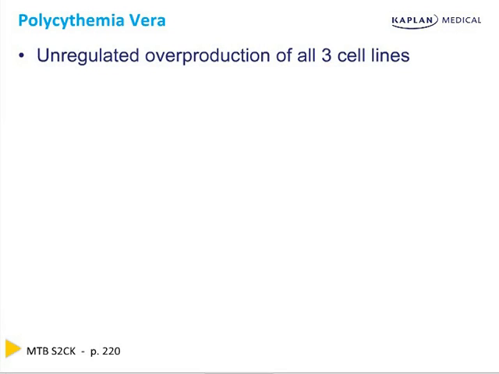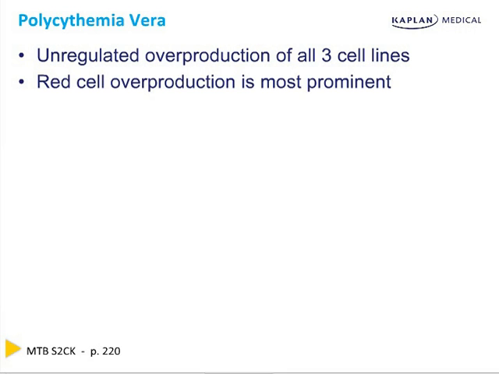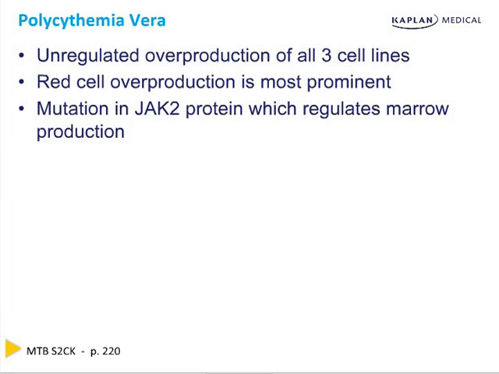The next disorder, polycythemia vera, is exactly the opposite of aplastic anemia. This is an unregulated overgrowth, predominantly of red cells, but it can be of all three cell lines. If aplastic anemia is an unregulated undergrowth, this is the unregulated overproduction of red cells, and it results in a JAK2, Janus kinase 2 protein.